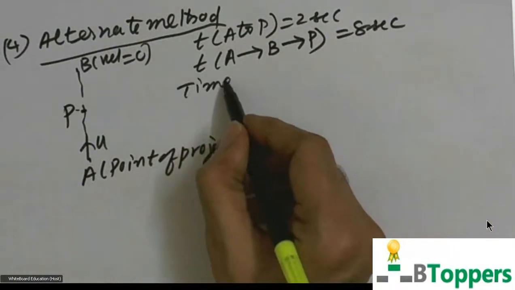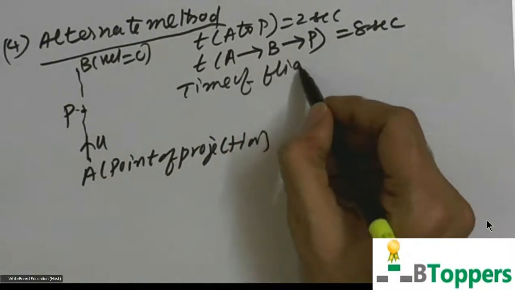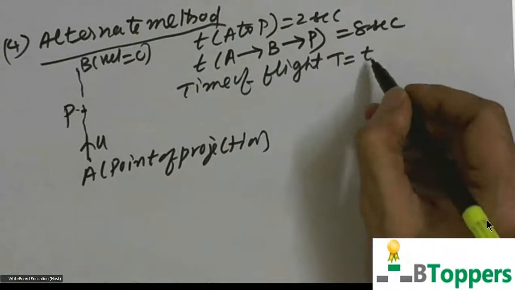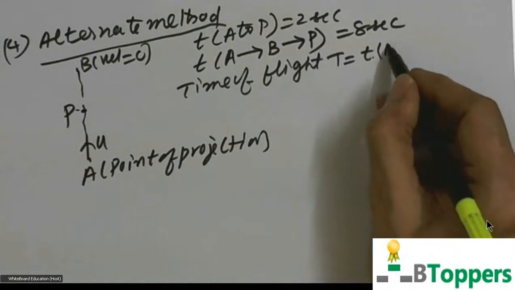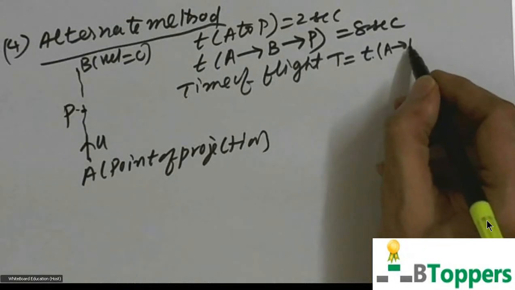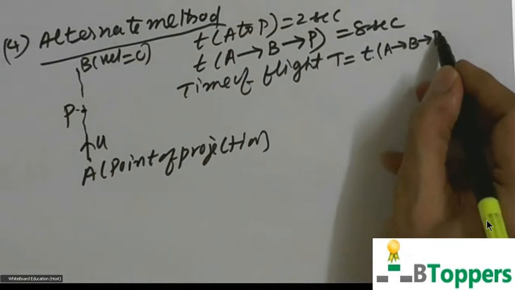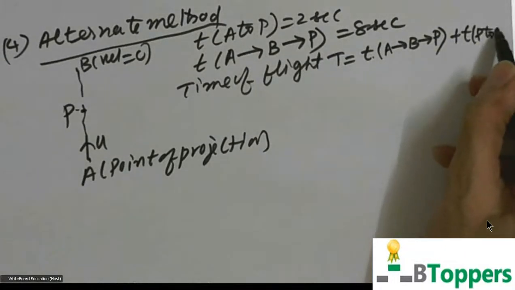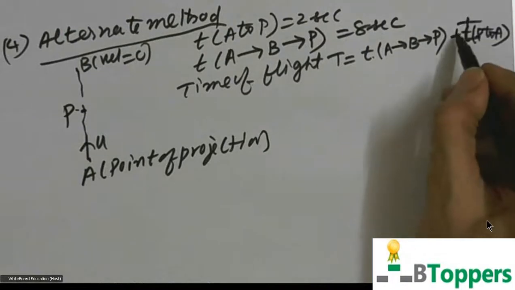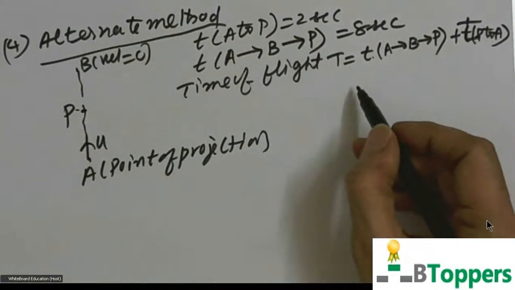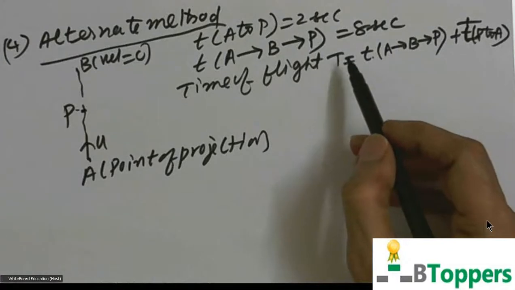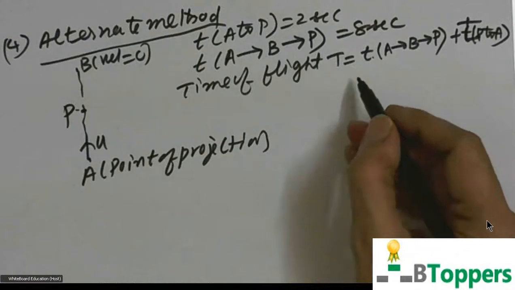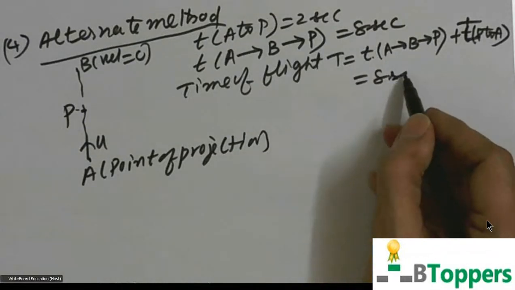So therefore time of flight, meaning time taken to return to the point of projection, is equal to time taken to move from A to B and then B to P, plus time taken for downward motion from P to A. The time taken for entire motion from A to B to P, that means the time after projection it passes the point P in the downward direction, will be 8 seconds.